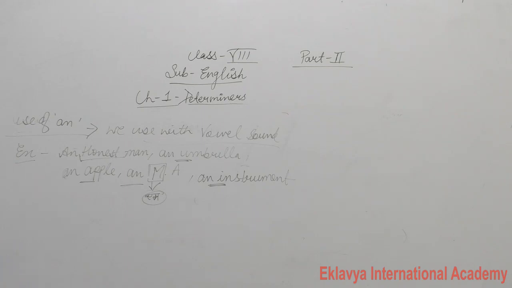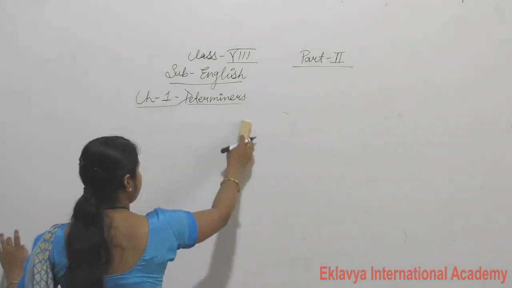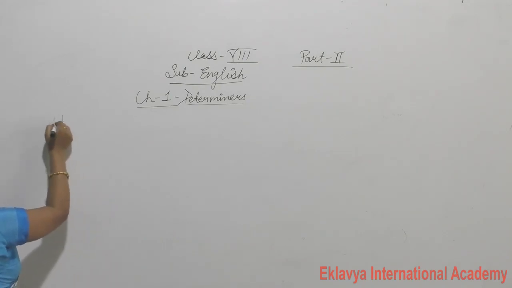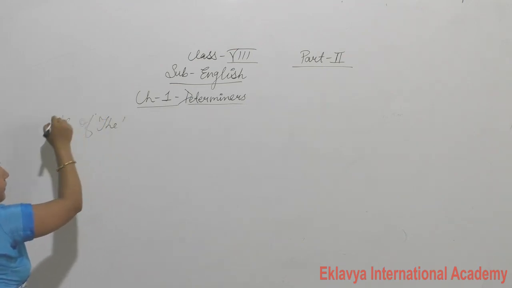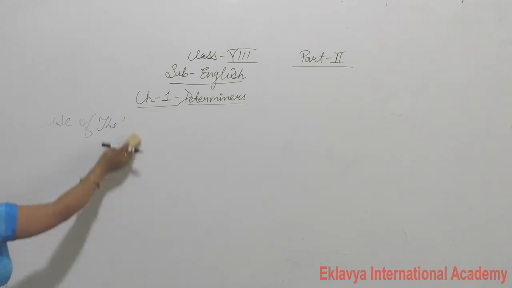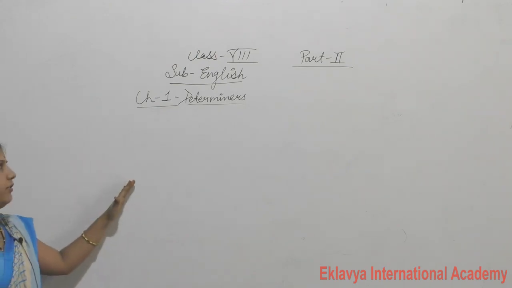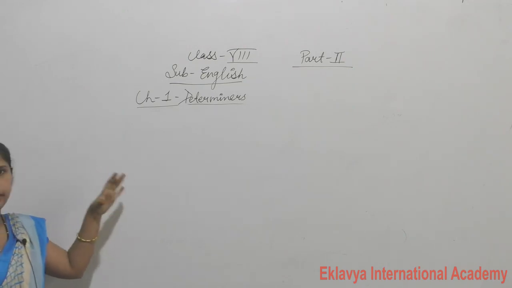Now this is all about a or an. The use of the, we will discuss in the next class. So up to today, the use of the we will discuss in the next class. For today I think this is more than sufficient. I think everyone is clear on the use of a and an. So write down all of this in your fair notebook.